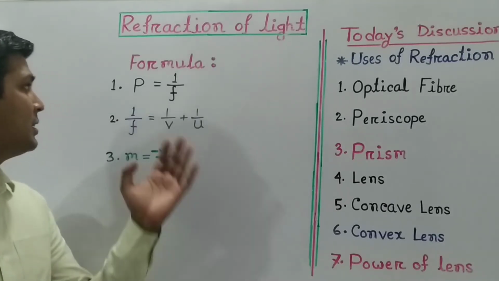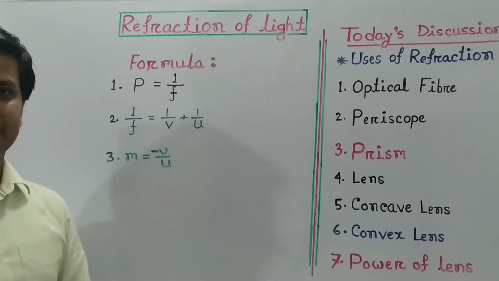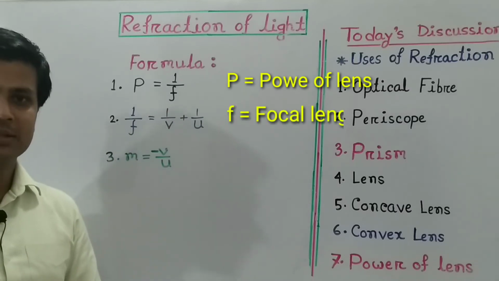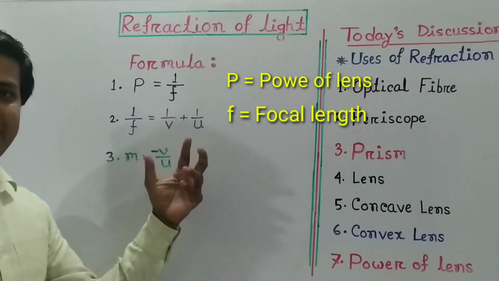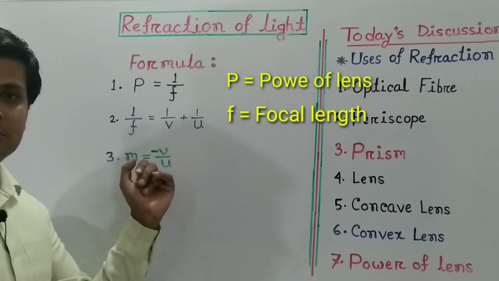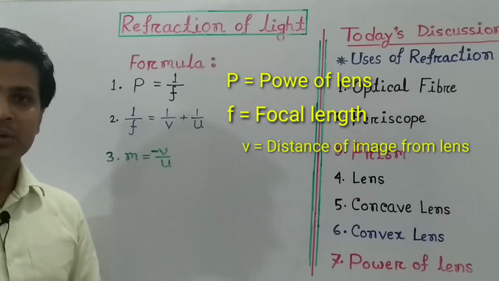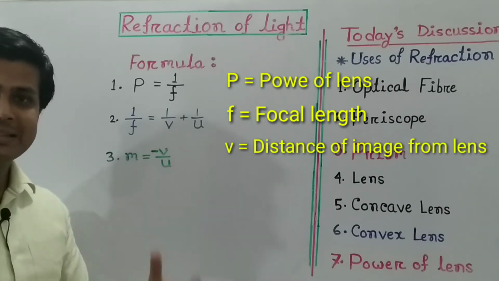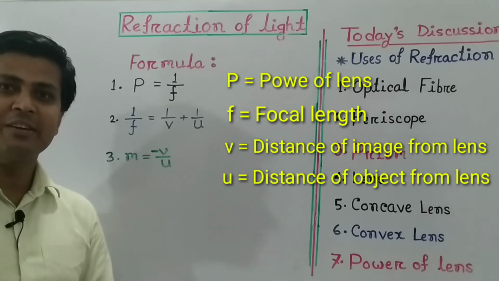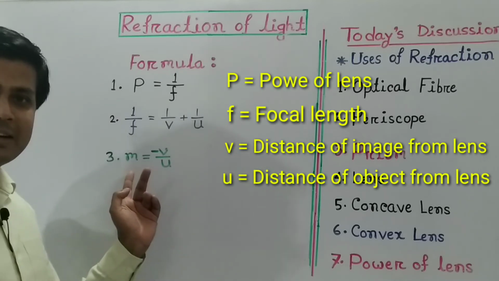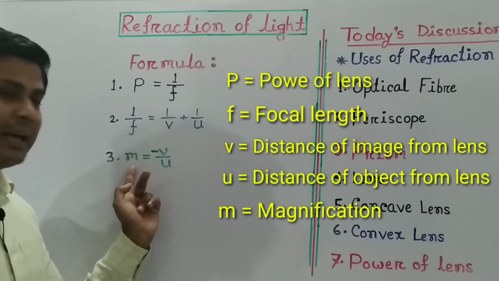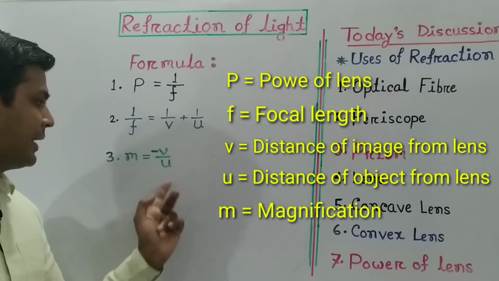The formula to calculate the power is P equal to 1 by F. Here P is the power of the lens and F is the focal length. To calculate the focal length, we have another formula which we discussed in our previous class: 1 by F equal to 1 by V plus 1 by U. Here V is the distance of the image from the lens, and U is the distance of the object from the lens. The third formula is for linear magnification, denoted by M: M equals minus V by U.